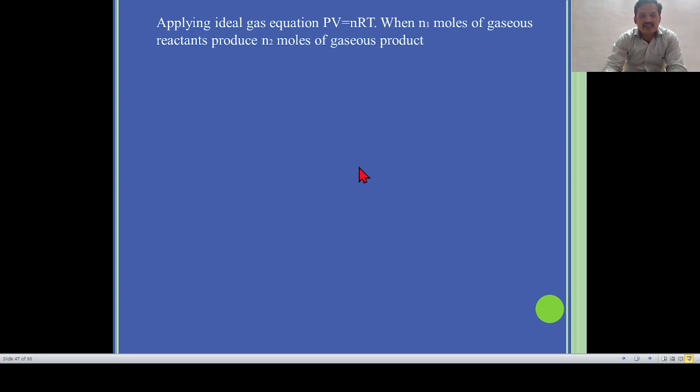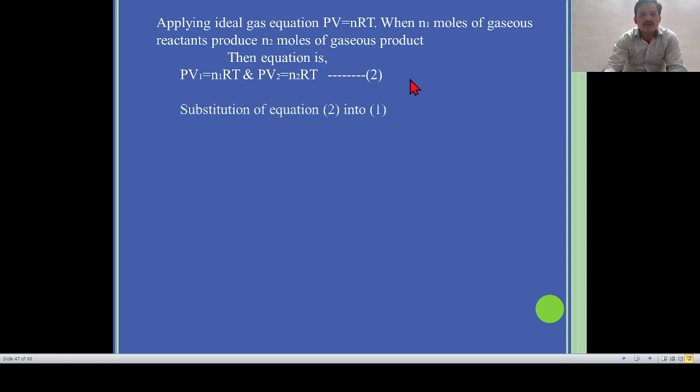Applying the ideal gas equation, that is PV = nRT, where n1 moles of the gas reactant produce n2 moles of gaseous product. Then the equations are PV1 = n1RT and PV2 = n2RT. That is equation number 2. Substitute equation 2 into equation 1.